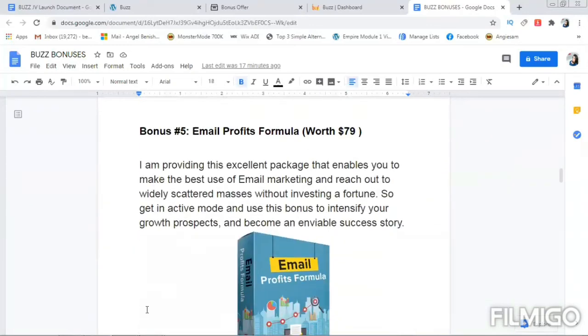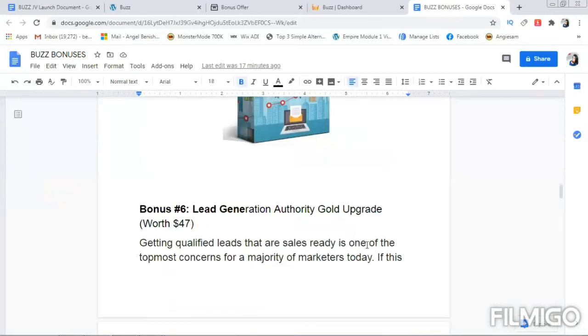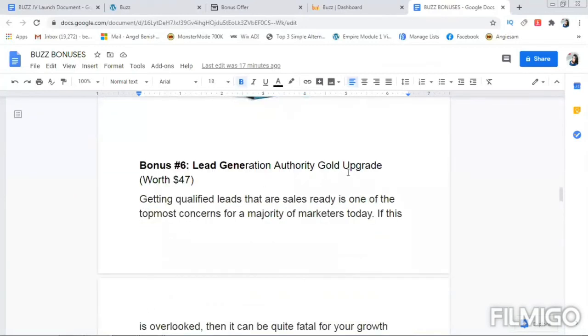So here I'm providing this excellent package that enables you to make the best use of email marketing and reach out to widely scattered masses without investing a fortune. So get in active mode and use this bonus to intensify your growth prospects and become an enviable success story. And bonus number six is Lead Generation Authority Gold Upgrade, and it's worth $47.